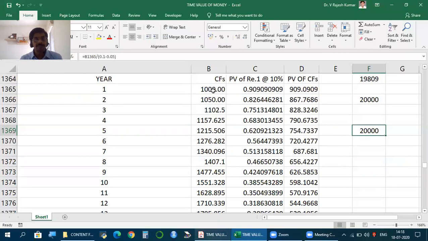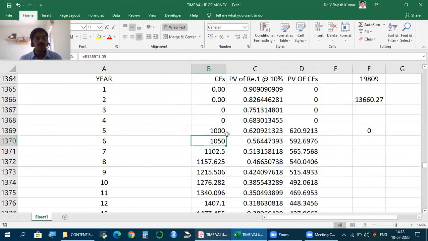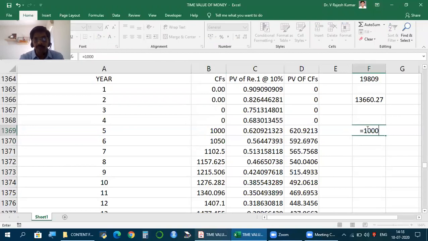Let's say cash flows are not happening from first year, but happening from, let's say, fifth year onwards. The first, second, third, fourth year, no. Fifth year it happens. So what I do, I take 1000, which is cash flow for fifth year, divided by 10% minus 5%, that is 0.05. I get 20,000.